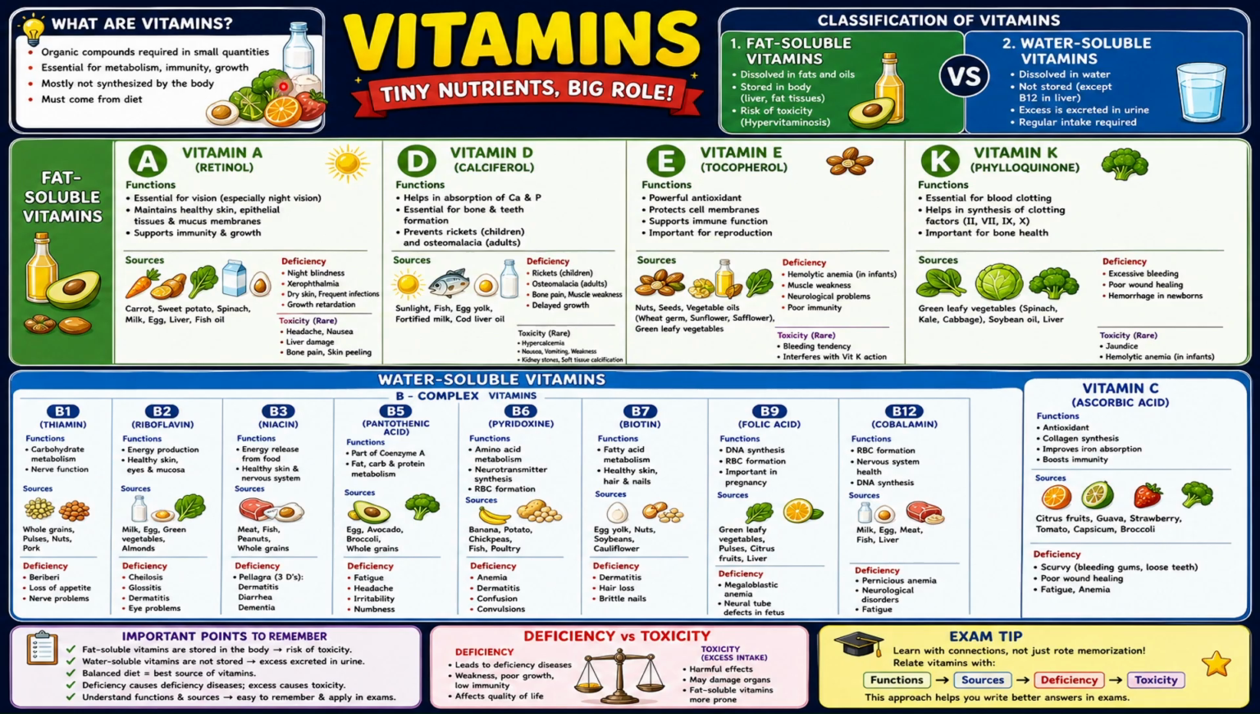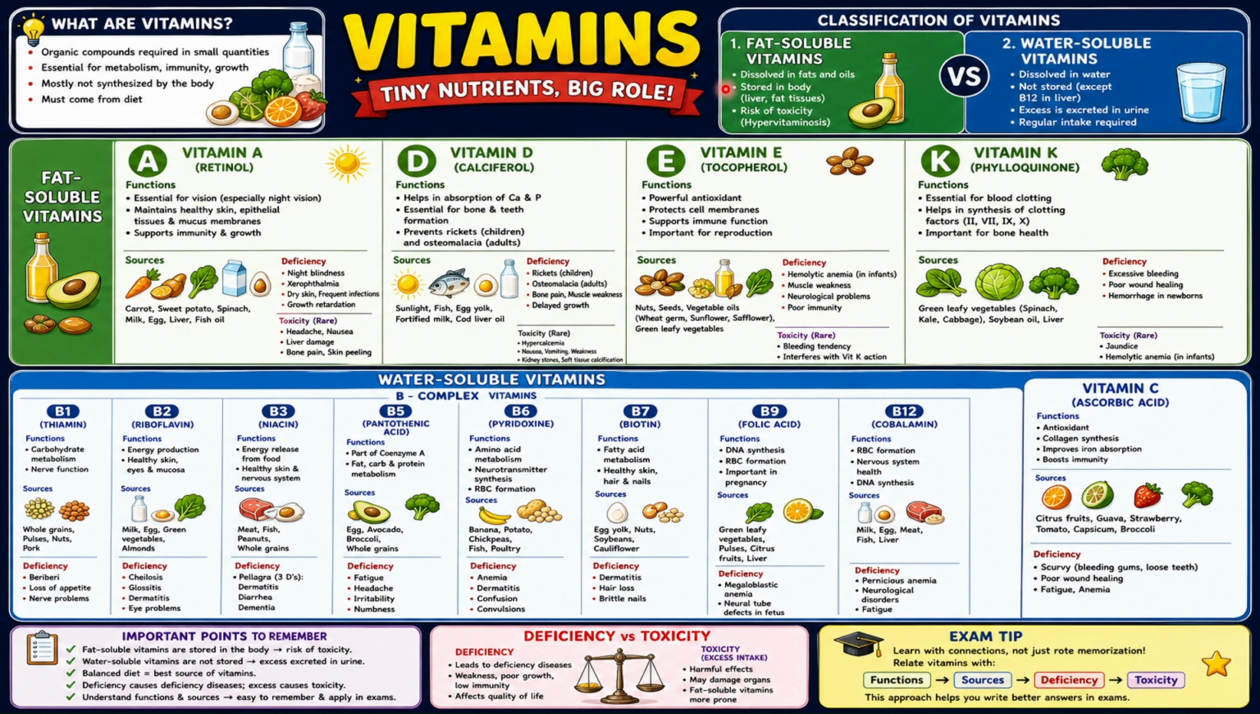So, what are vitamins? They are organic compounds required in small quantities that are essential for metabolism, immunity, and the growth of the human body. They are not manufactured within our body, so they come from our diet.